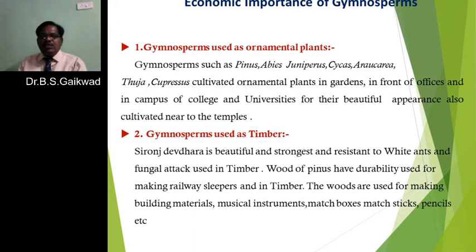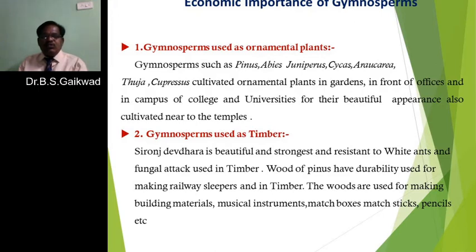Then the woods are used for making building materials, as we use them as furniture materials. So construction materials are made from the wood of these plants, especially Pinus.